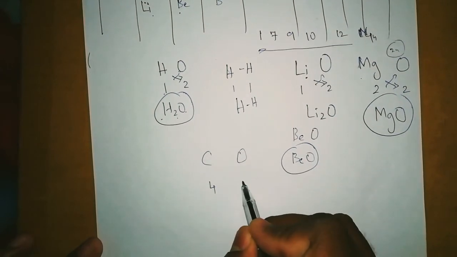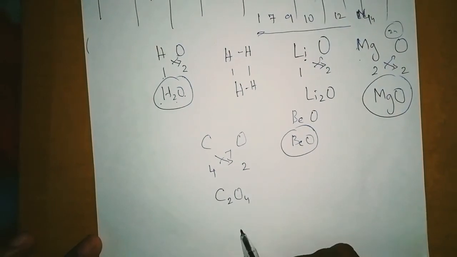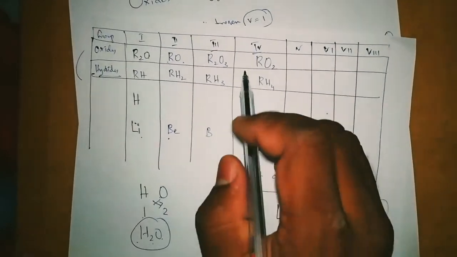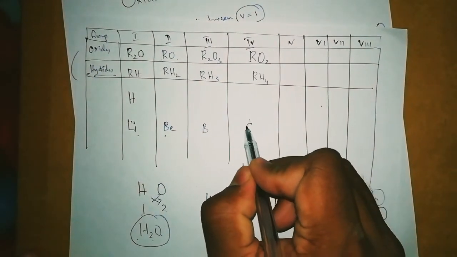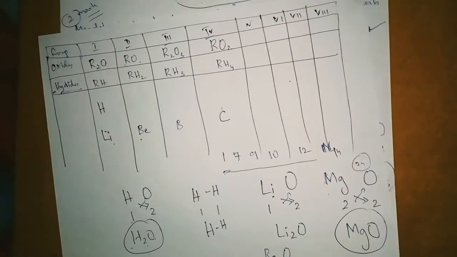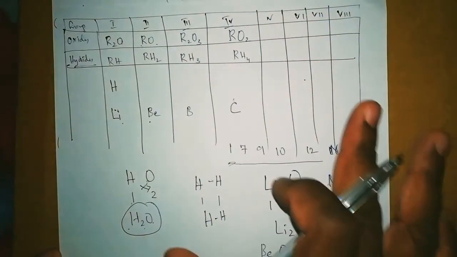Carbon valence is 4, oxygen valence is 2, so it becomes C2O4, so CO2. So CO2 should come here, right? Will you be able to understand this? Then likewise, he arranged the periodic table. Student, will you be able to understand this arrangement of periodic table?